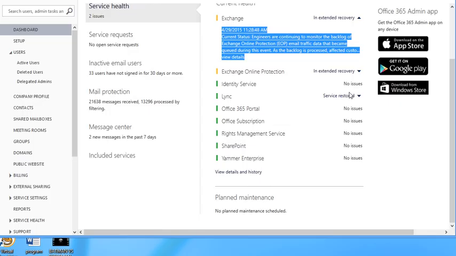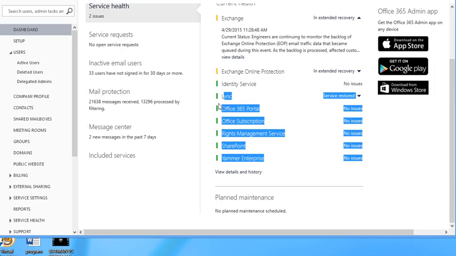So here are other options you get over here, which show what services are available to you, and they give you all that information, and you can see there are no issues with these, so that means they're good. Other things over here on the left side are specifically your portal settings. So you can see inactive emails, 33 users have not signed in in 30 days. It gives you a little more information. You want to check who these users are. I mean, is this just dummy users? What's going on with these users?